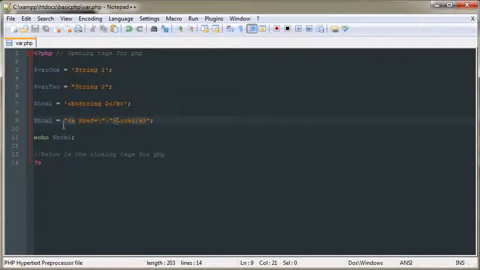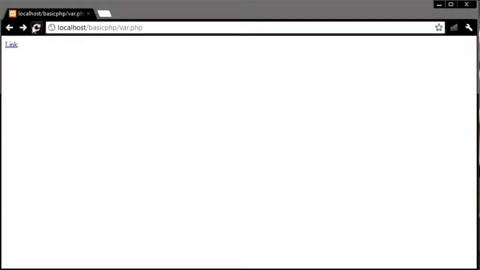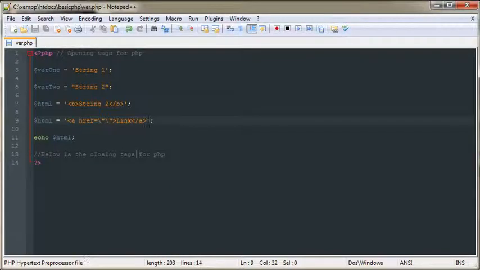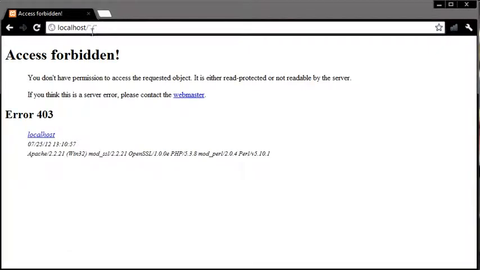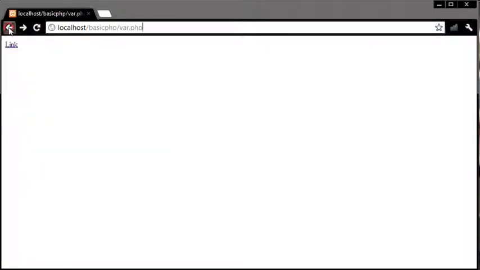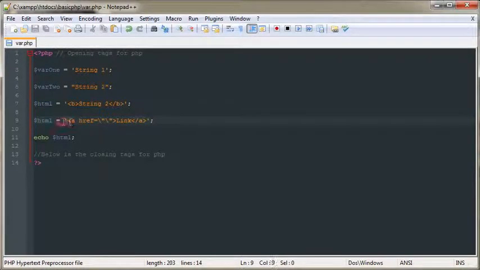Let's say if you use a single quotation like this, and if you save it and if you refresh, no error, but when you click this, it's going to bring you to a different file path. Okay, so it's not available. So what's the problem actually? If you use a single quotation, you don't have to escape the character here,